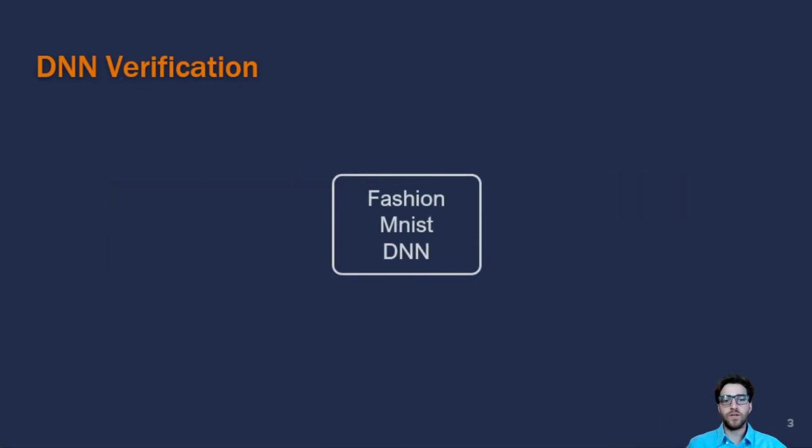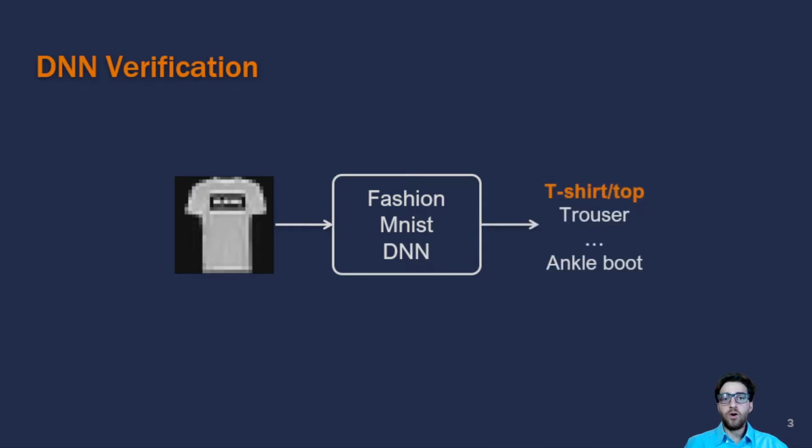Now let me show you a toy example. The Fashion MNIST network is a model trained with clothing data to identify which piece of clothing each image is. The input of the network is a square 28 by 28 black and white image. In this particular case, it's a t-shirt. And the output is one of the 10 classes of clothing. In this particular case, it's a t-shirt top.